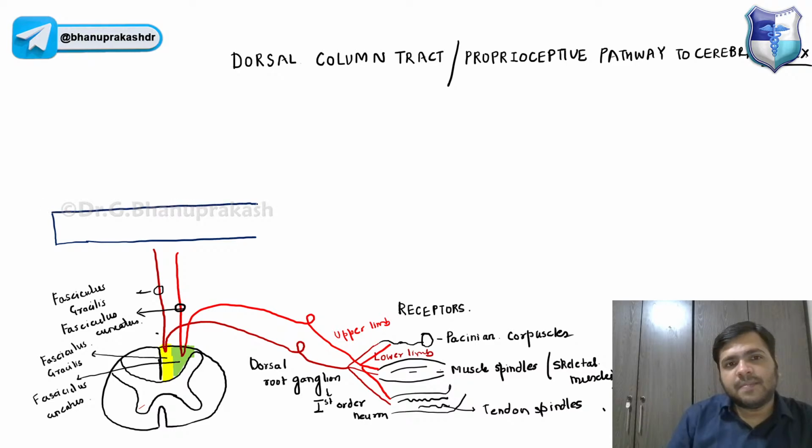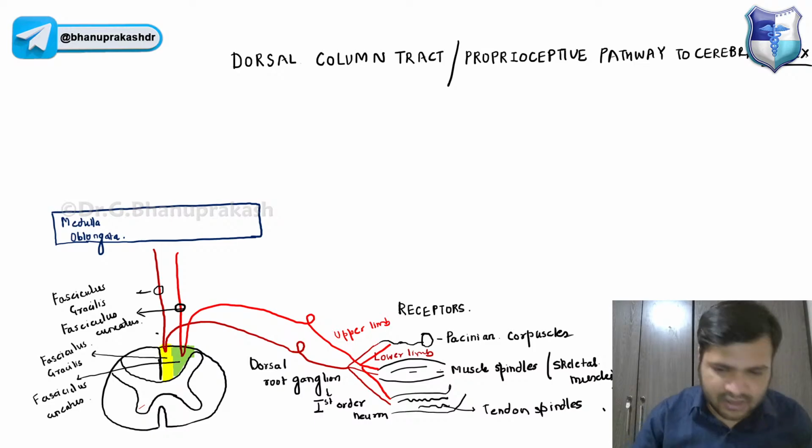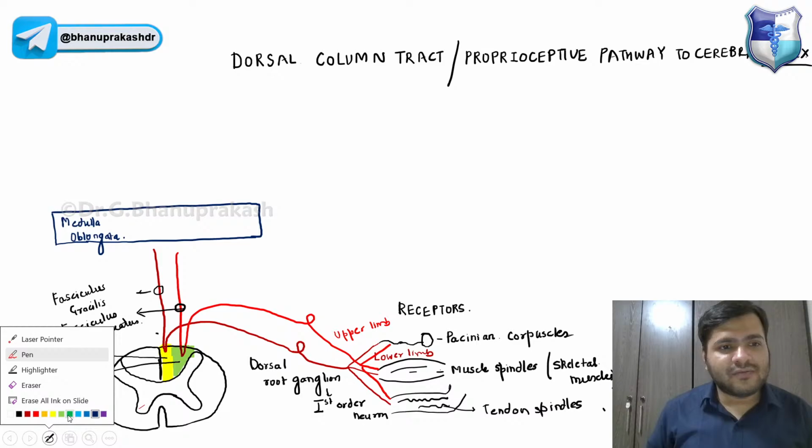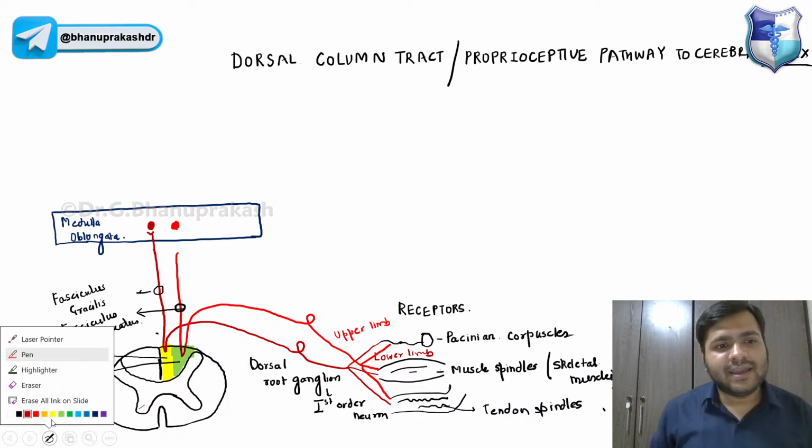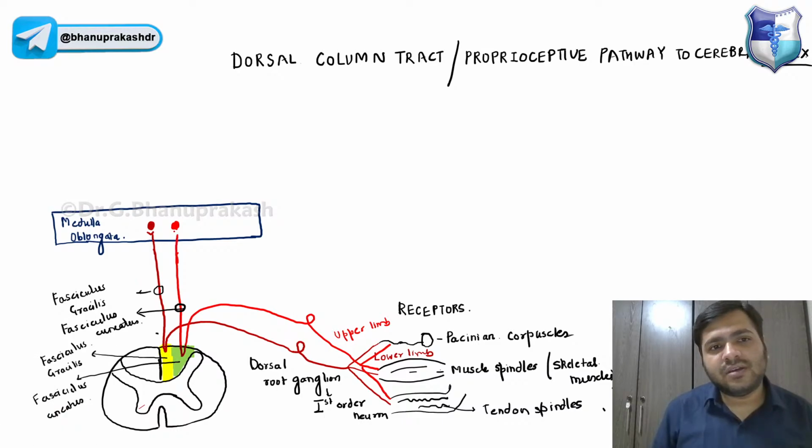Right, they will be reaching the medulla oblongata first. So this is nothing but the medulla oblongata, and the medulla oblongata will be having two nuclei over here, that you will see. One nucleus will be nucleus gracilis and the other nucleus will be nucleus cuneatus. Right, so these two will be ending in the medulla oblongata and they will relay the information over here.